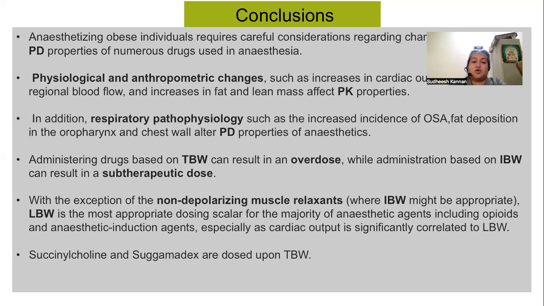Administering drugs based upon total body weight can result in an overdose, while administration based on ideal body weight can result in subtherapeutic dose. With the exception of the non-depolarizing muscle relaxants, where ideal body weight might be appropriate, lean body weight is the most appropriate dosing scalar for the majority of the anesthetic drugs and opioids. Succinylcholine and sugammadex are dosed based upon total body weight.